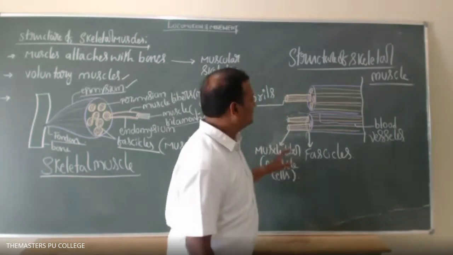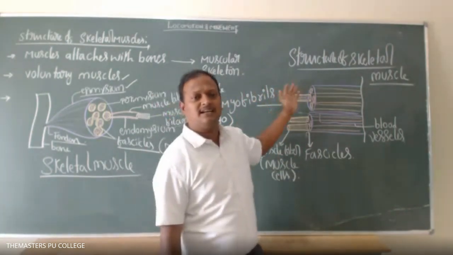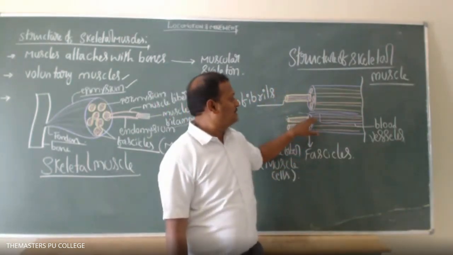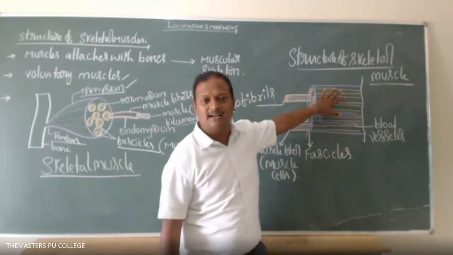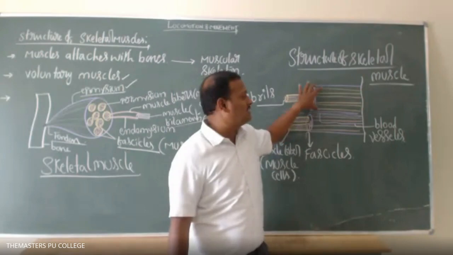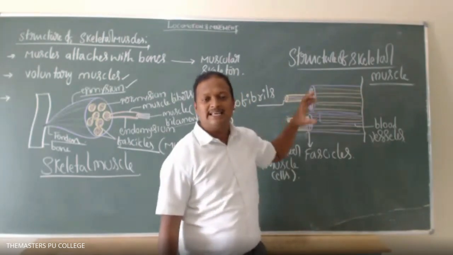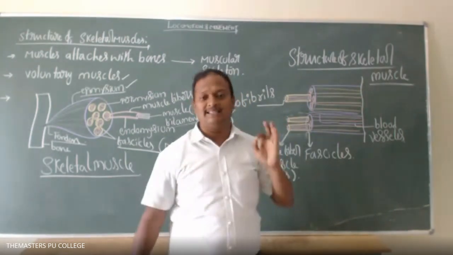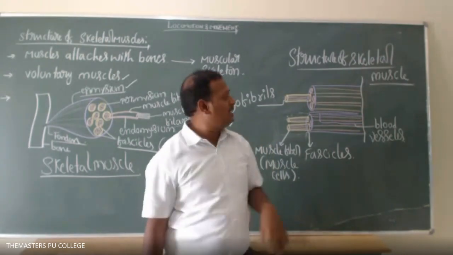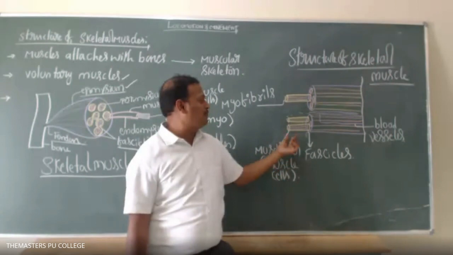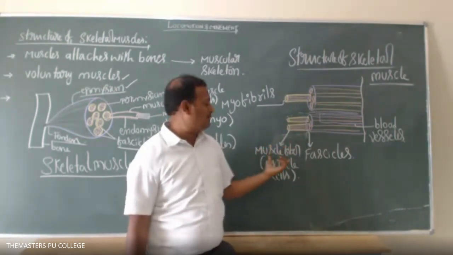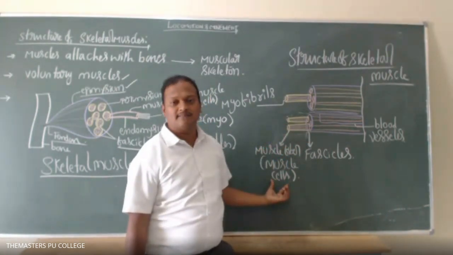Right? And here is the same diagram as per the NCERT diagram. This is one skeletal muscle. In one skeletal muscle, there are a number of muscle bundles. Each muscle bundle is called a fascicle. Each muscle bundle consists of a number of muscle fibers, also called muscle cells.